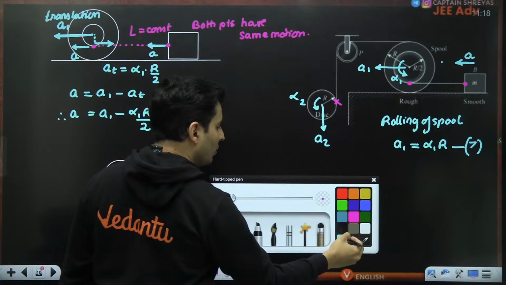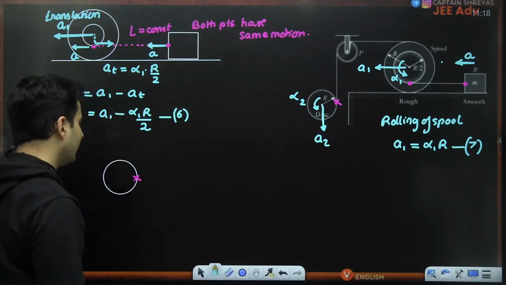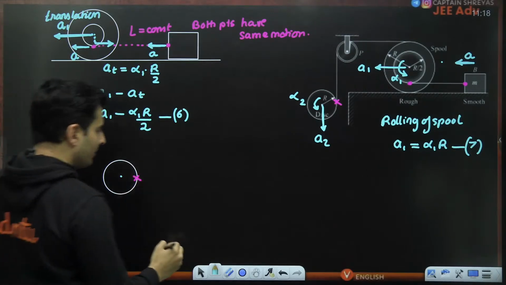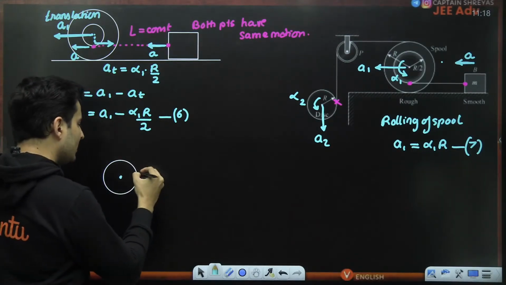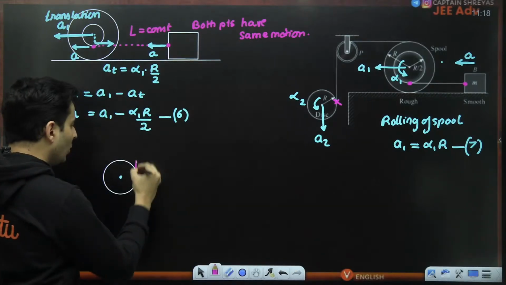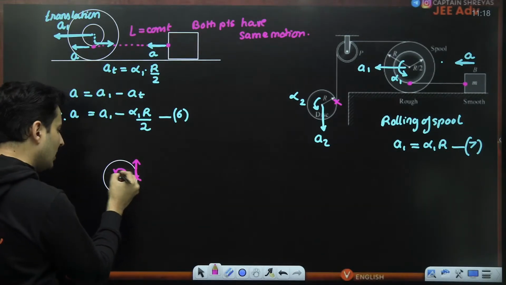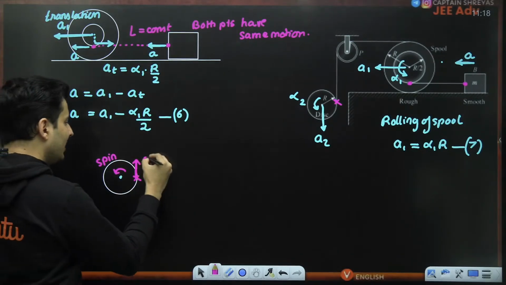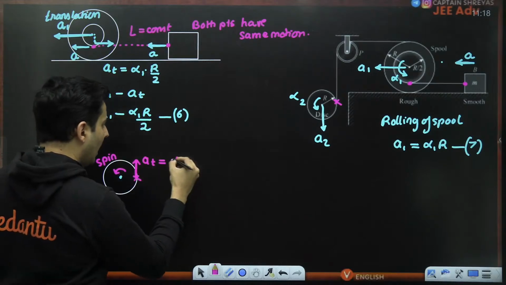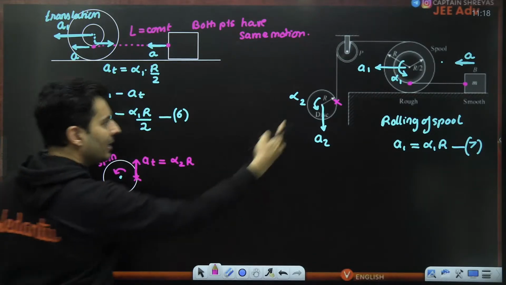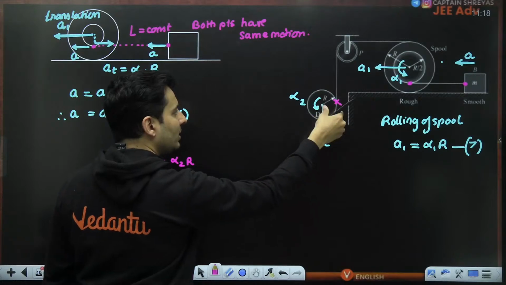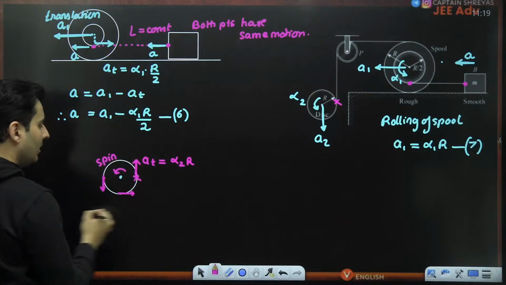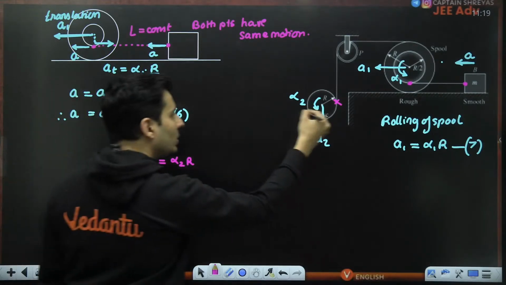If you notice clearly, with respect to the center, this cross point goes up because of the rotational motion, because of that spin which is happening with a tangential acceleration given by alpha 2 into r. This point with respect to this rotates. In fact, all the points have tangential acceleration like this. We all know that. So they all spin with alpha 2 into r.